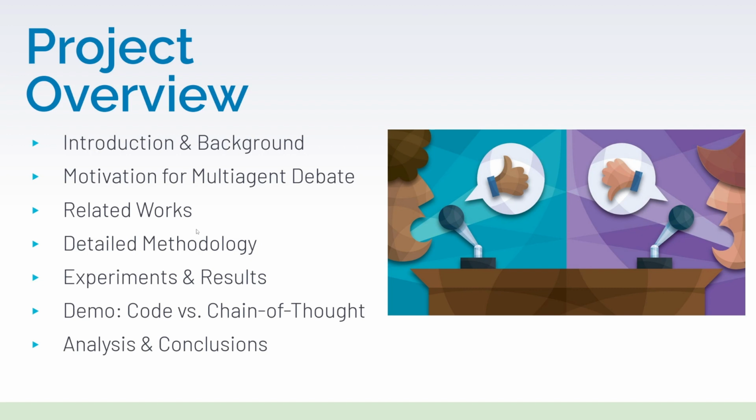To give a quick overview of our project and how we're going to be presenting this paper, we'll begin with the introduction and the background behind the paper. Then we'll discuss the motivation for a multi-agent debate, why they decided to do this, and some of the related works and the context behind the situation in which this emerged back in 2023 when this paper was written. Then we'll explore in more detail the methodology of multi-agent debate, as well as the experiments presented in the paper and some results, a brief demo, and then we'll go to analysis and conclusions.